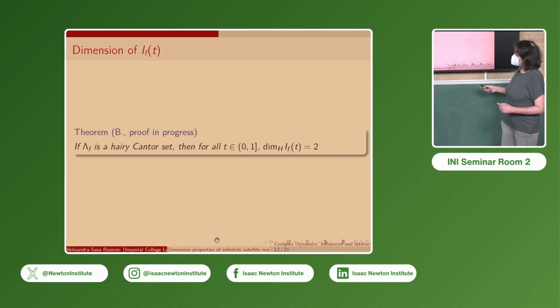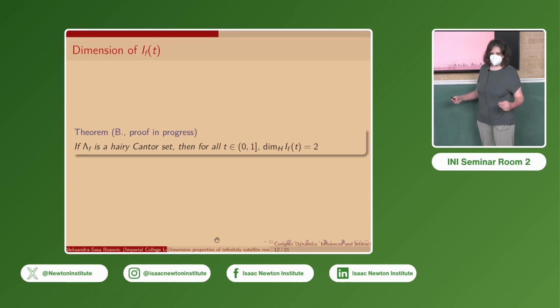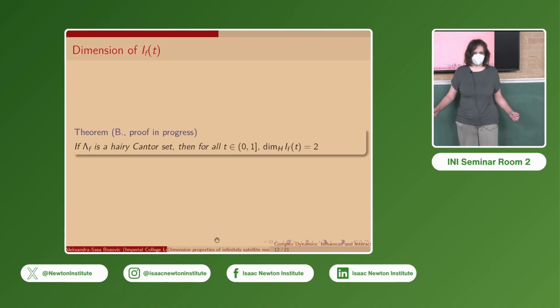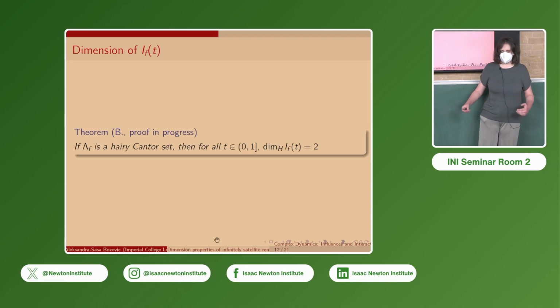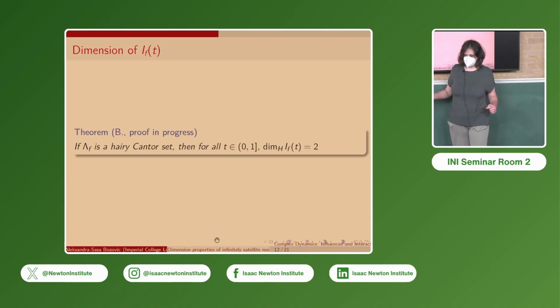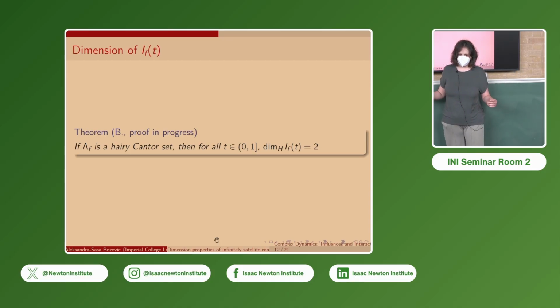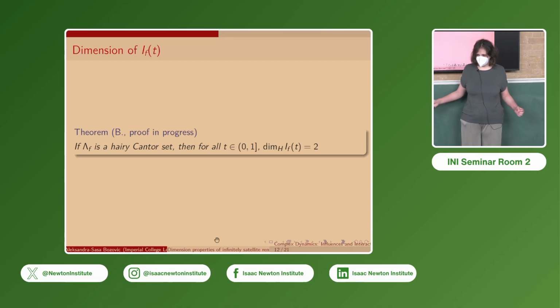Now, one of my main results is that if the post-critical set is a hairy Cantor set, then for all t strictly greater than 0, the Hausdorff dimension of the closed invariant subset is 2. That is, the Hausdorff dimension is 2 for all closed invariant subsets other than the base Cantor set.